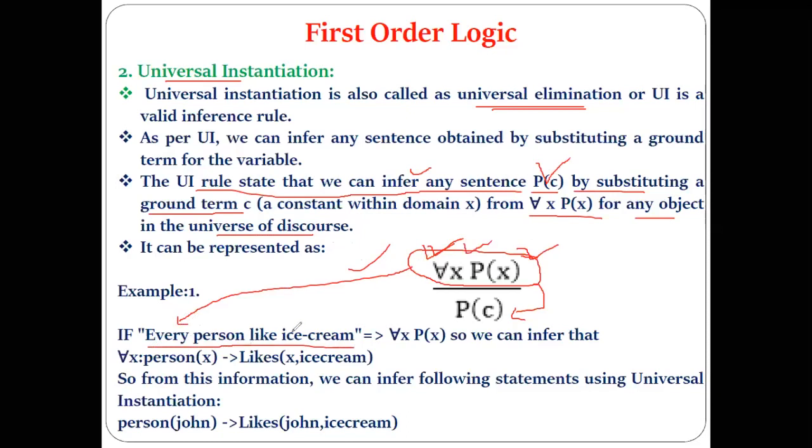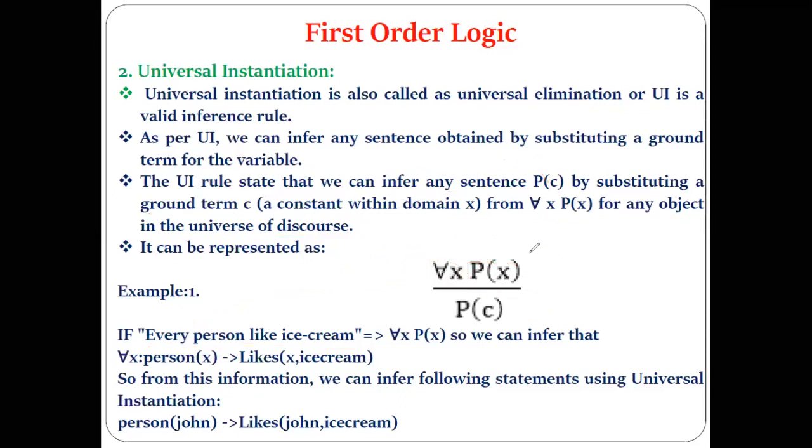Every person likes ice cream. I just write it in the form of the premise. If this is given like this, the statement that every person likes ice cream, then from this we can infer this part. Now this particular part, with the help of our actual logic, can be written like this. Yes or no? See here.